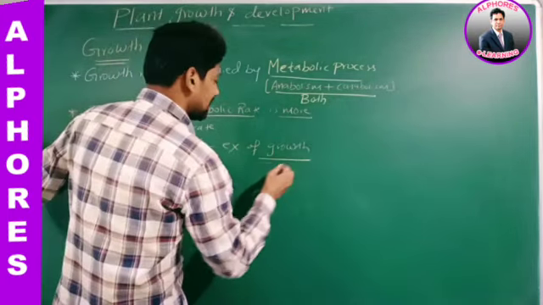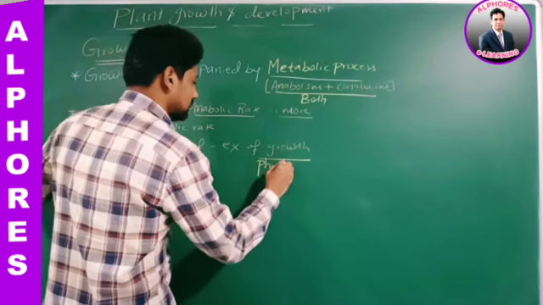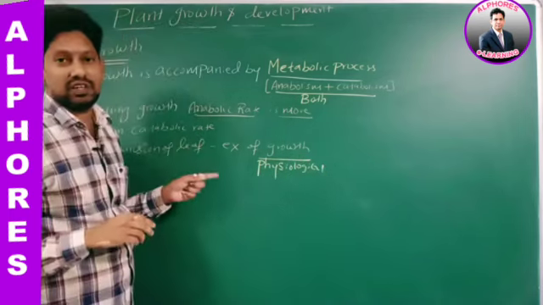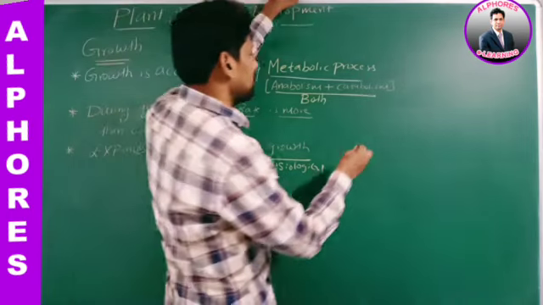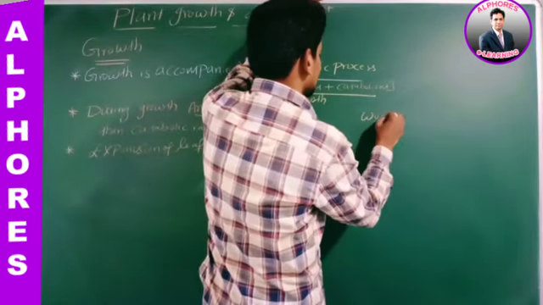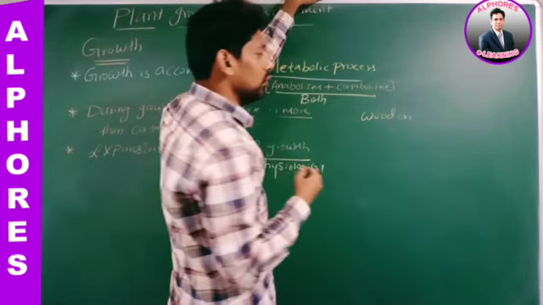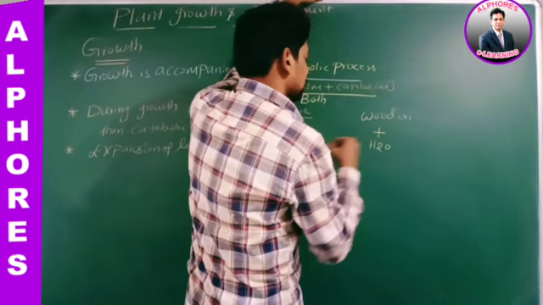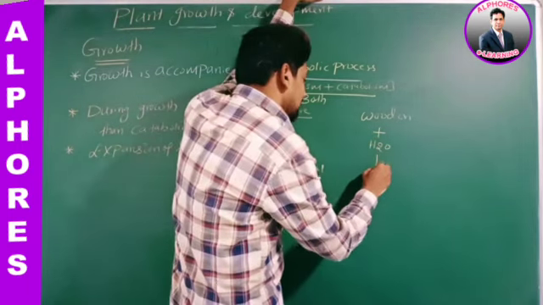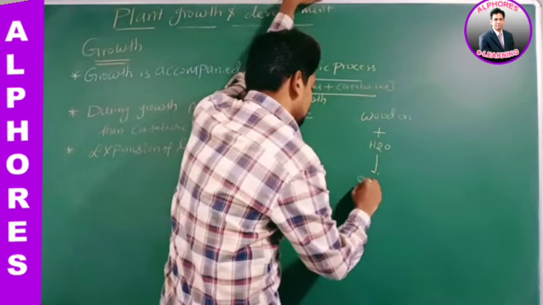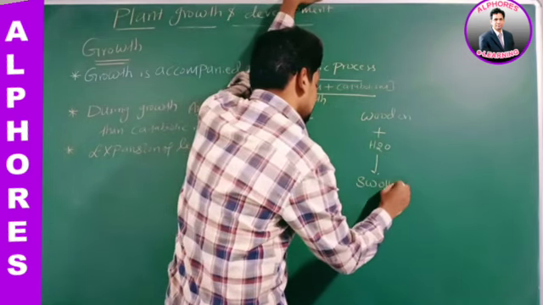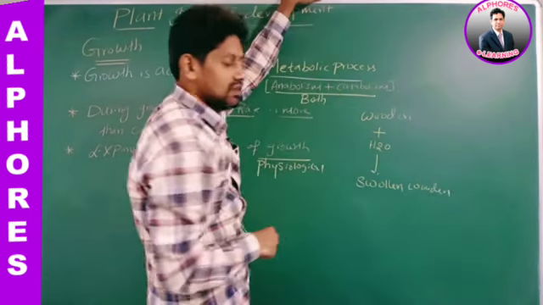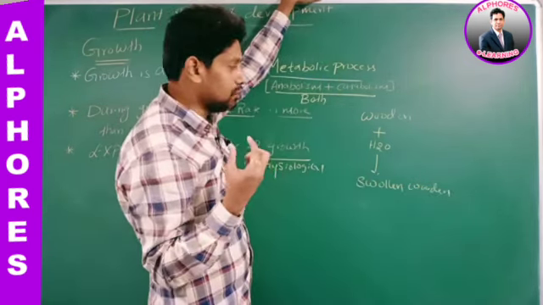Growth is a physiological process. Now take a wooden piece and place it in water.